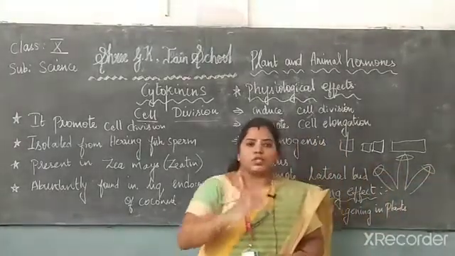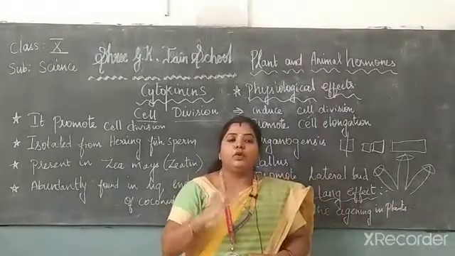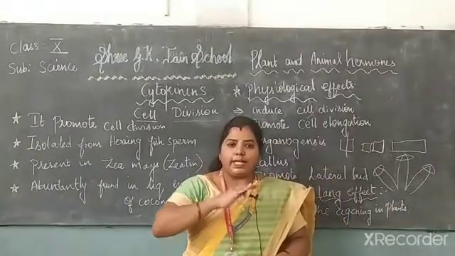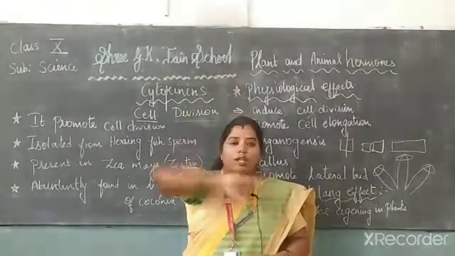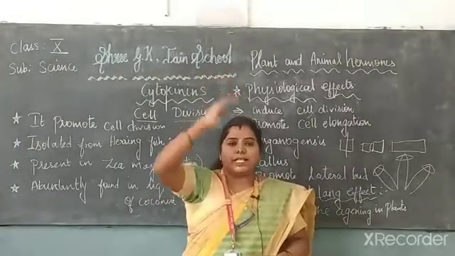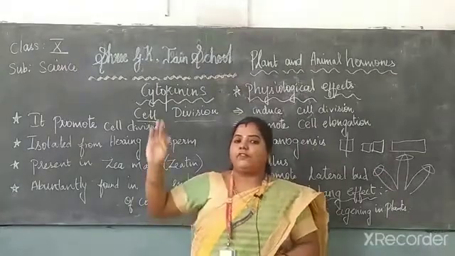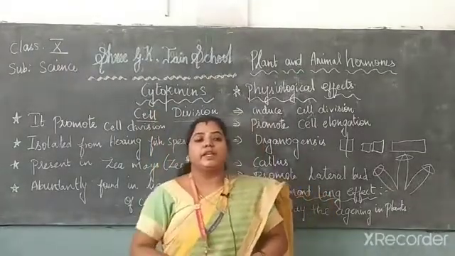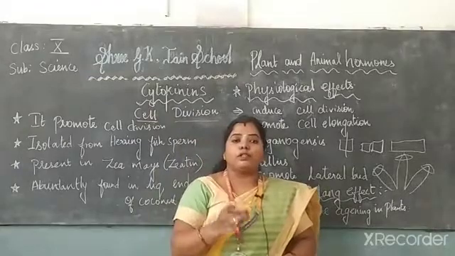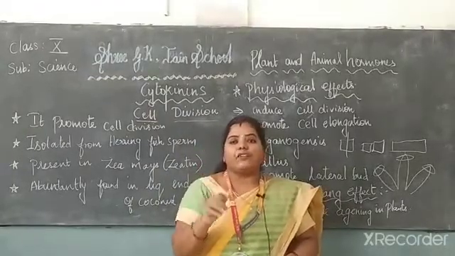Auxin helps promote growth in elongation, along the vertical sides only, but on the lateral sides the cytokinins help promote the lateral growth of a plant.